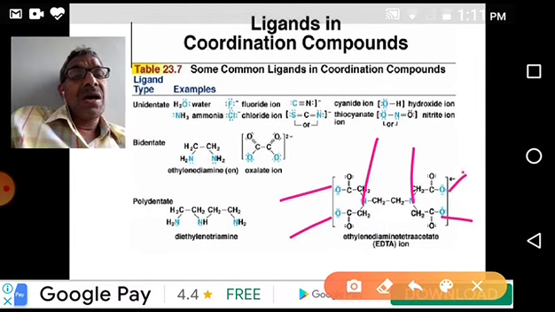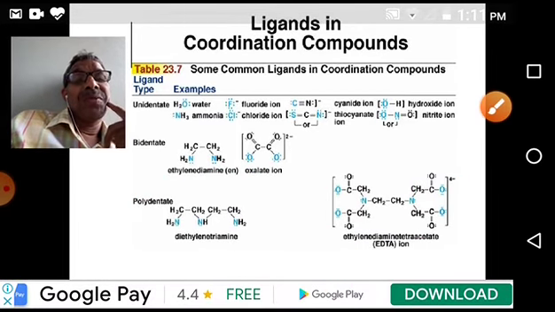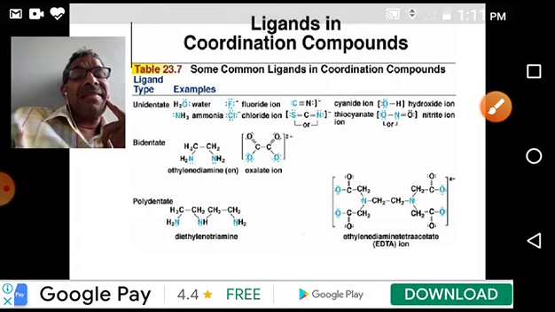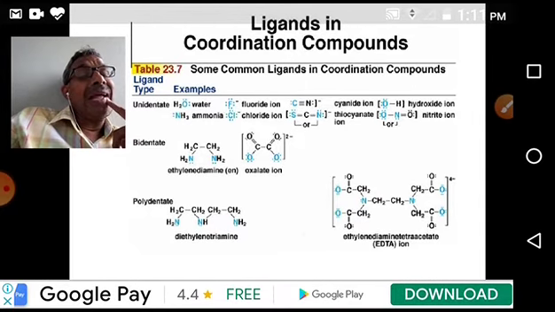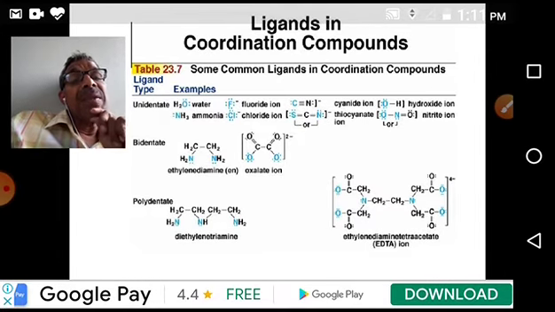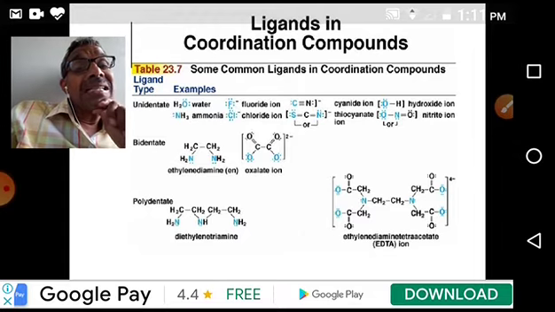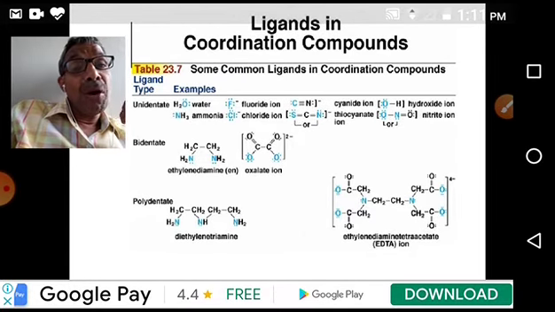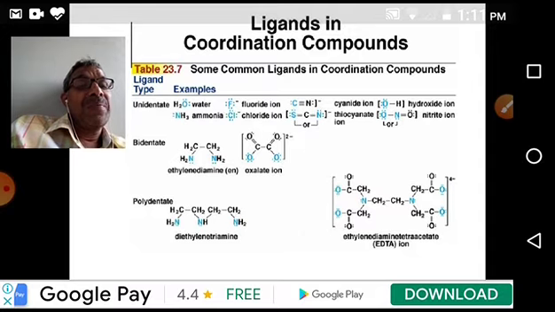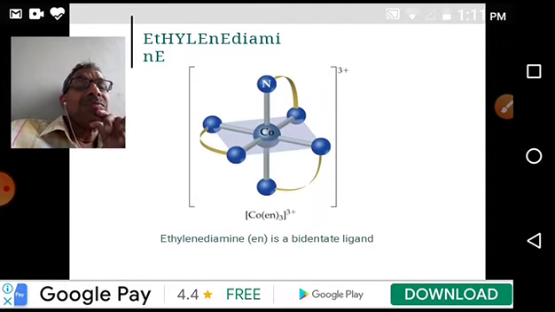So these are polydentate ligands. Poly means many, more than 2. For example, diethylene triamine and ethylene diamine tetraacetate, EDTA. EDTA stands for ethylene diamine tetraacetate. This is an example of a hexadentate ligand or polydentate ligand. Okay, this is about ligands. Next slide. You see, in this coordination compound, it is the tris-ethylene diamine cobalt 3 ion.